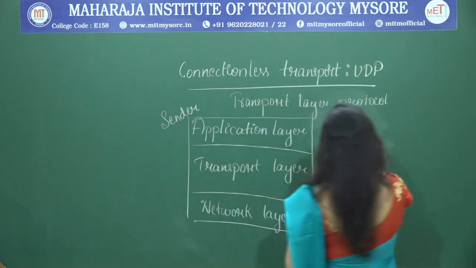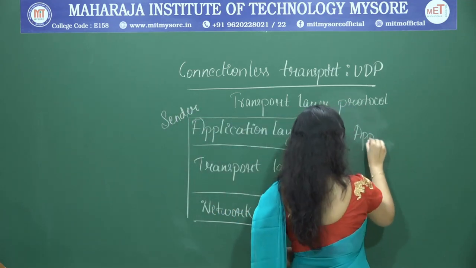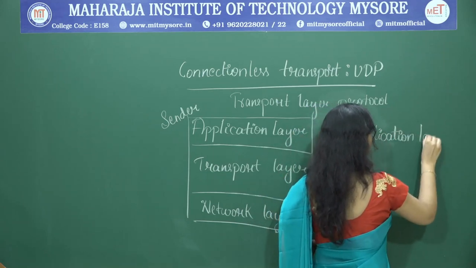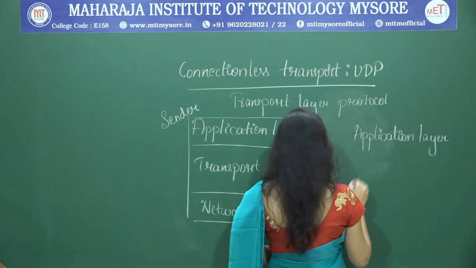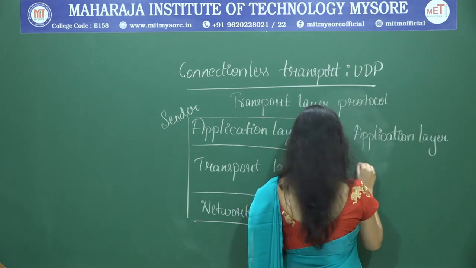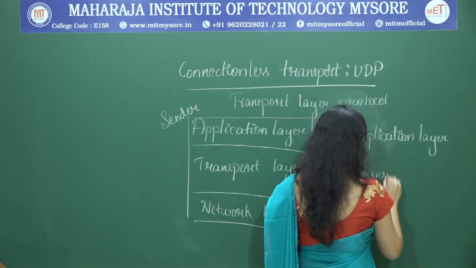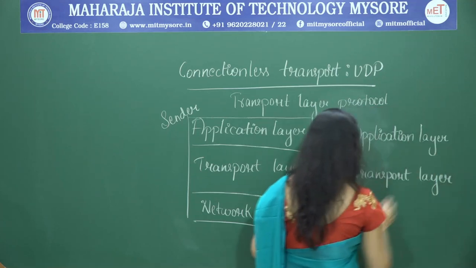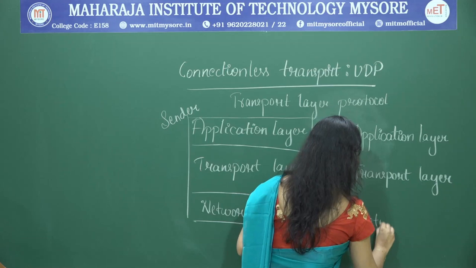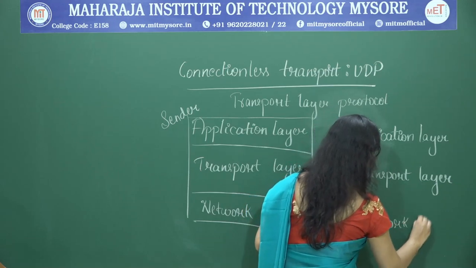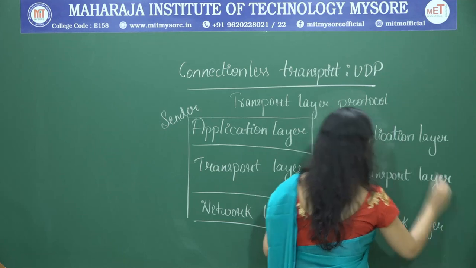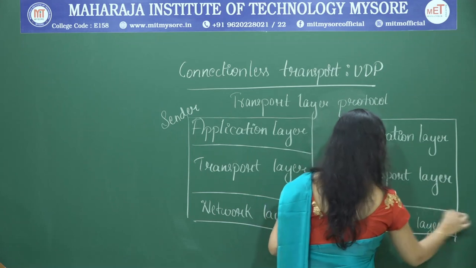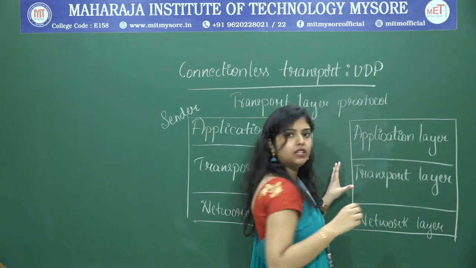Now, again at the receiver side, application layer, then comes transport layer, beneath that network layer. This is on the receiver side.